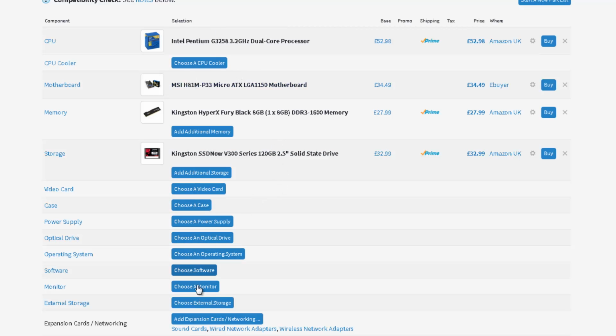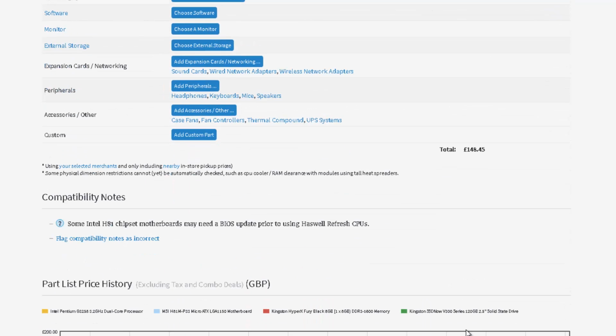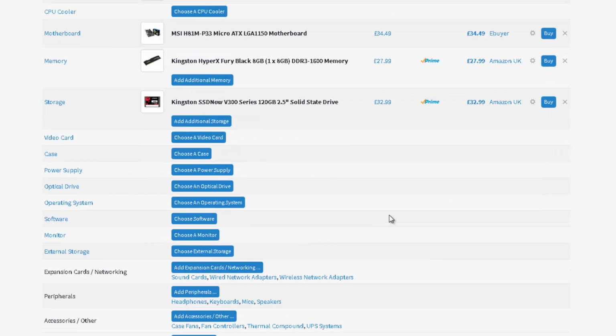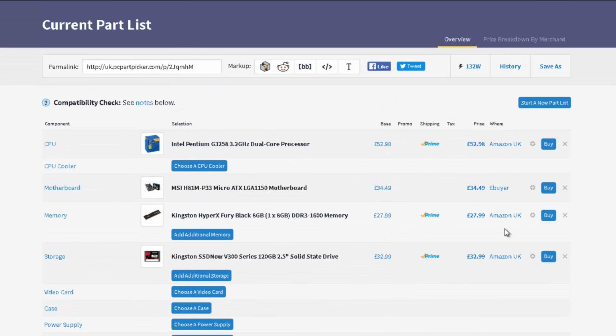Build your own PC, and you know, you could go out and pay for a laptop or even a desktop and pay €1,000, and this PC that we're building here would be faster than it. You know, and more reliable. And on top of that, you would get a 3-year warranty with all these parts if you build it this way. So that's pretty much it. So our price there for those 4 parts was £148.45. So not bad for everyday computing.